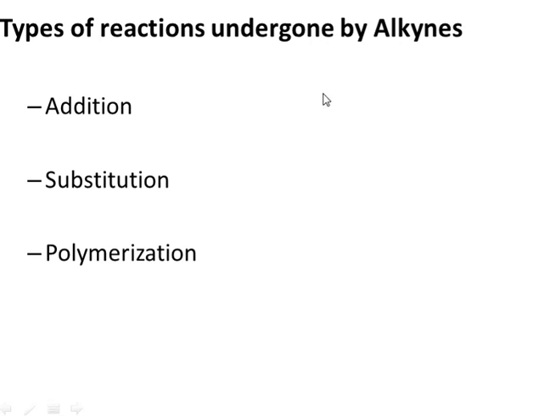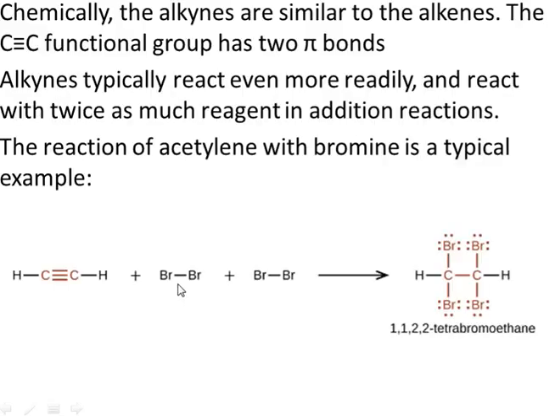The types of reactions which alkynes undergo are addition, substitution, and polymerization. Just like alkenes, alkynes also undergo addition reactions. Since there are two pi bonds, alkynes use twice the amount of reagent in addition reactions. In the case of an alkene, you use one molecule of bromine to add across a double bond, but here we have two pi bonds, so we will require two molecules of bromine.